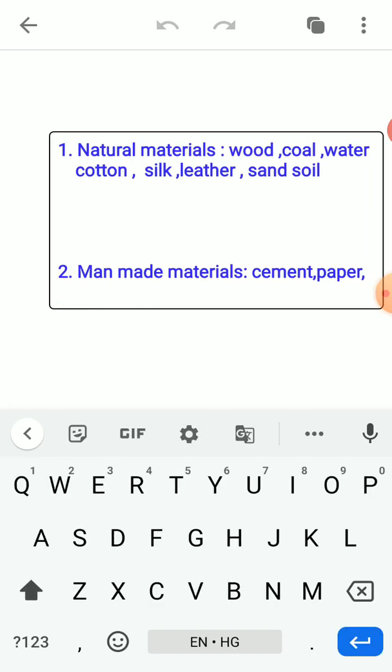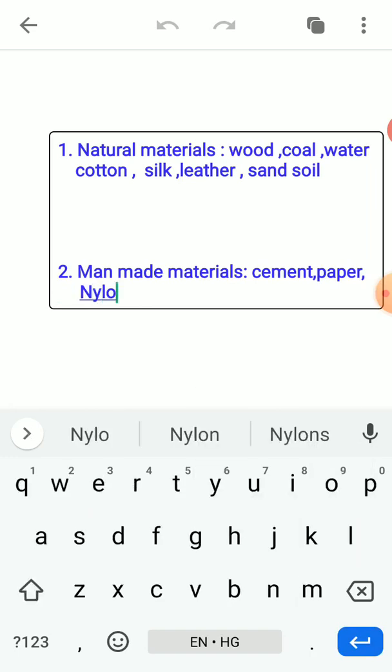Okay, nylon, you know, nylon or rayon, all these things are the synthetic fibers that we had studied in the previous chapter, so it is a man-made material. Polyester is also a man-made material.